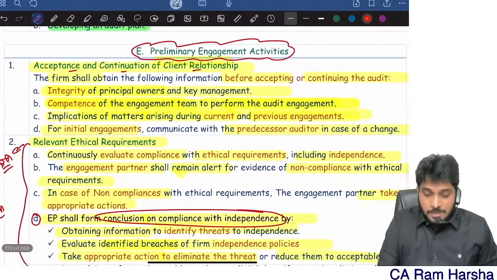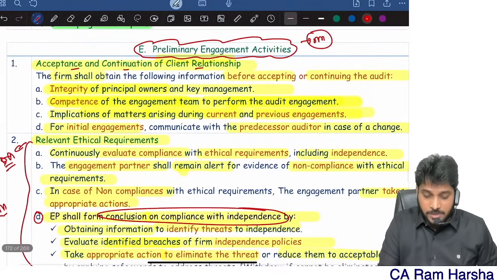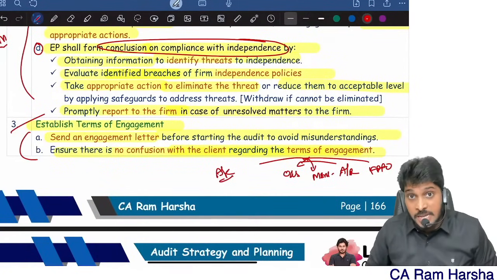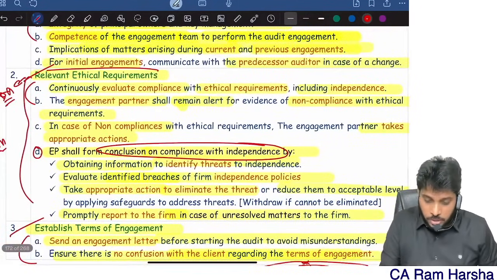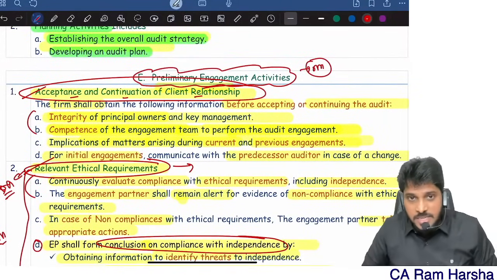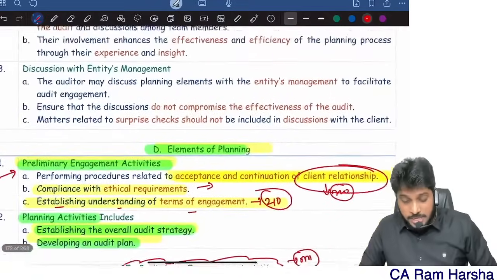Sometimes in exam, they'll ask this itself as a 5 marks question: what are preliminary engagement activities? You need to write the headings and 2 points each. Sometimes in exams, only relevant ethical requirements they will ask. Sometimes in exam, only the acceptance and continuation of client relationship point alone they will be asking. So be careful. These are planning.